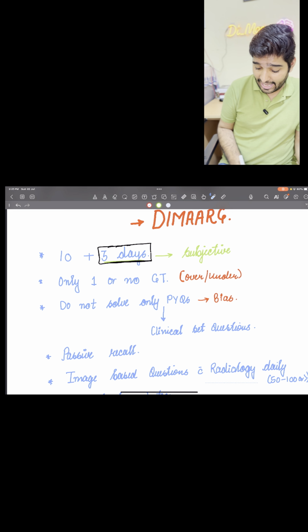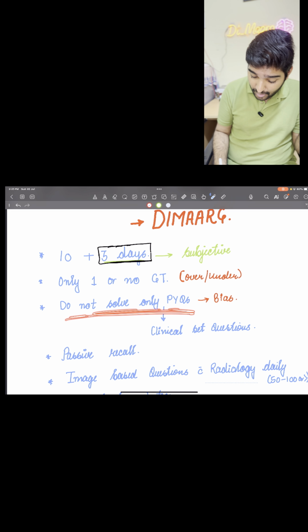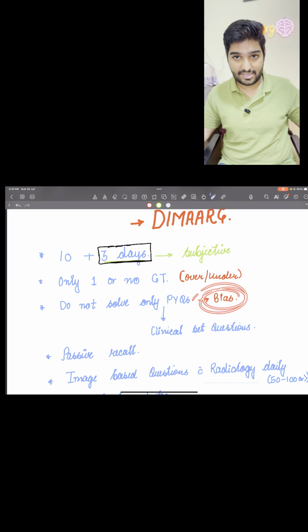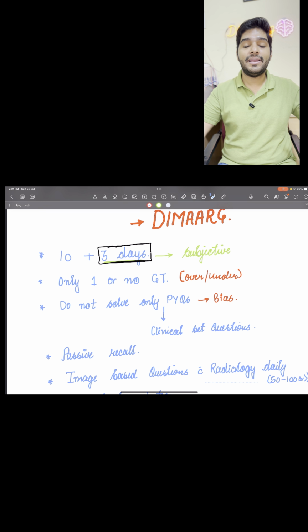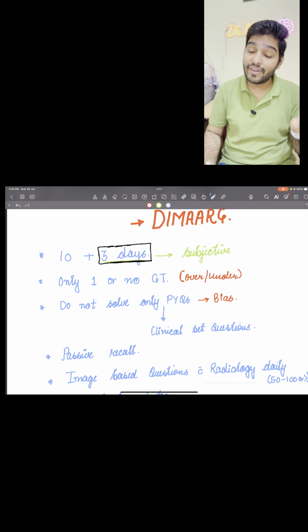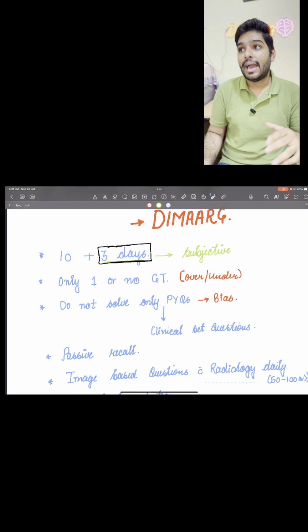Third important thing, as I told, do not solve PYQ, because it is going to have this PYQ bias. Apart from all the Niemann, Pygmalion, all these biases, there's a new bias which is known as PYQ bias. I will tell you why. So it happened this time also.